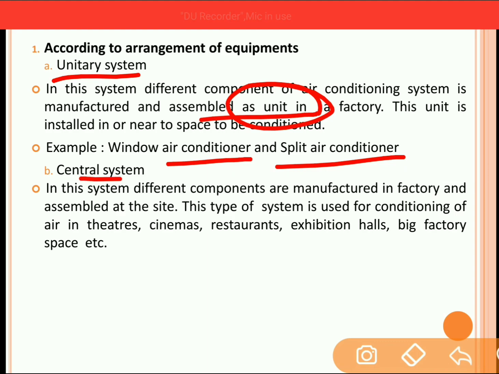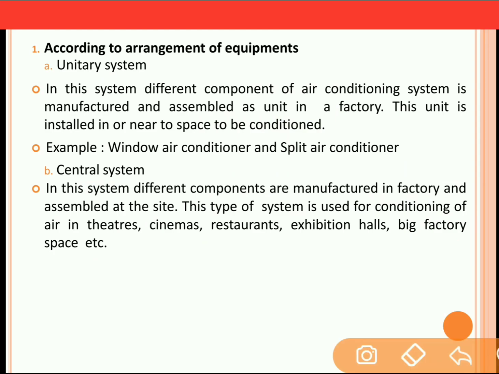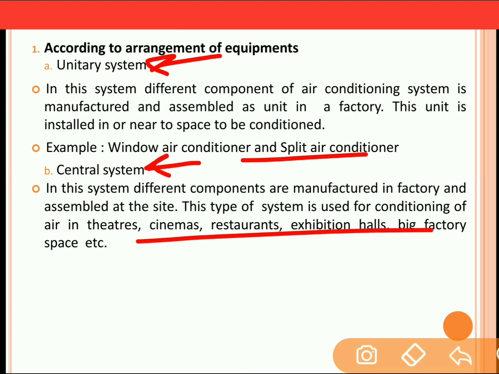So in case of window AC and split AC, all the components are assembled as a single unit. In case of central system, the different components are manufactured in the factory and assembled at the site. Now this kind of system is used for conditioning theaters, cinemas, restaurants, halls, big factory spaces, etc. So for very large spaces we use central system, and for small spaces like home and office we use unitary system. Examples of unitary system are window AC and split AC, and the AC used in theaters and large spaces is the central AC system.